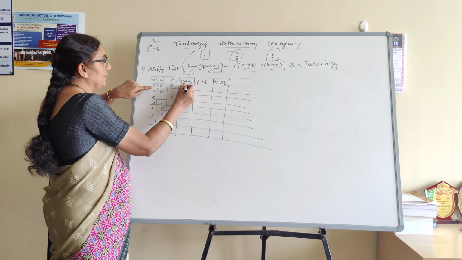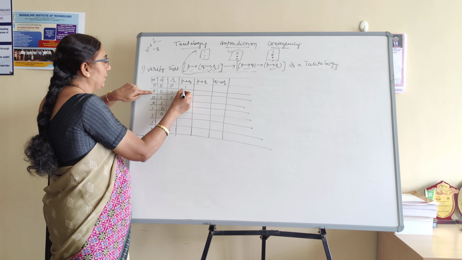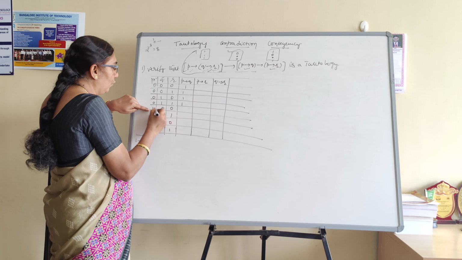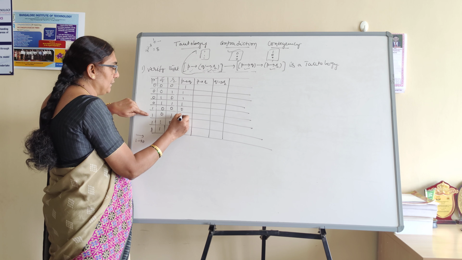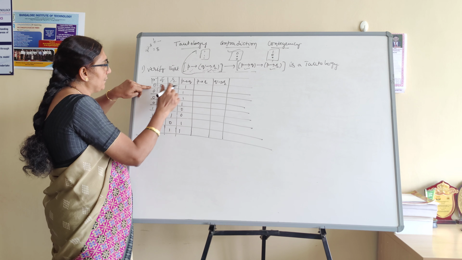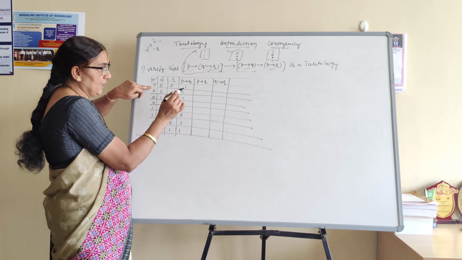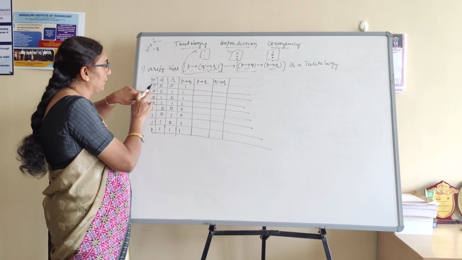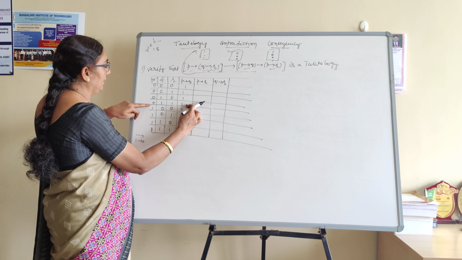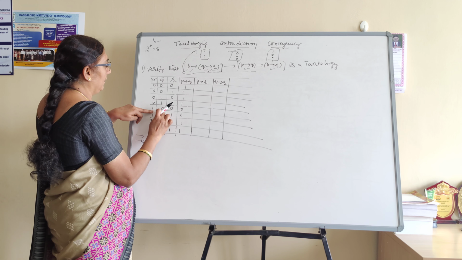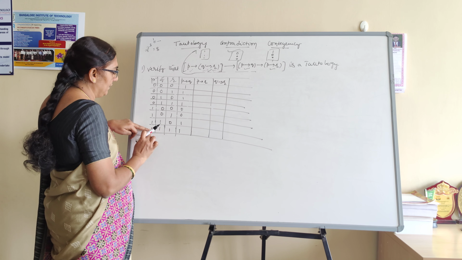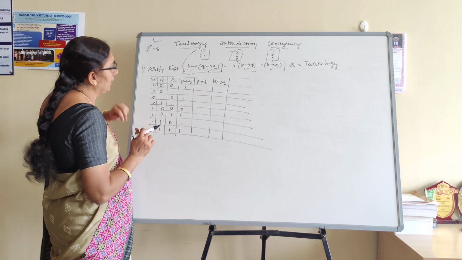Now choose the first two columns. 0 to 0 is 1. 0 to 0 is 1. 0 to 1 is 1. 0 to 1 is 1. 1 to 0 is 0. 1 to 0 is 0. 1 to 1 is 1. 1 to 1 is 1. Please observe carefully: 0 to 0 in a conditional statement is false only in the case 1 to 0. Therefore this is 1, this also 1, this also 1, this also 1. Because in the last four rows, 1 to 0 is 0, 1 to 0 is 0, 1 to 1 is 1, 1 to 1 is 1. Okay, next move to the next one.